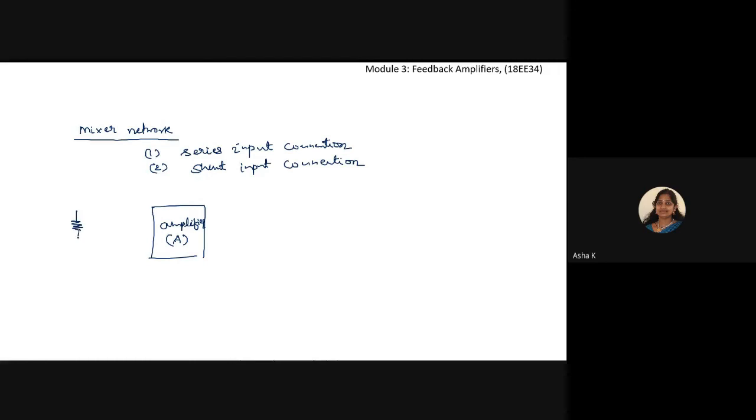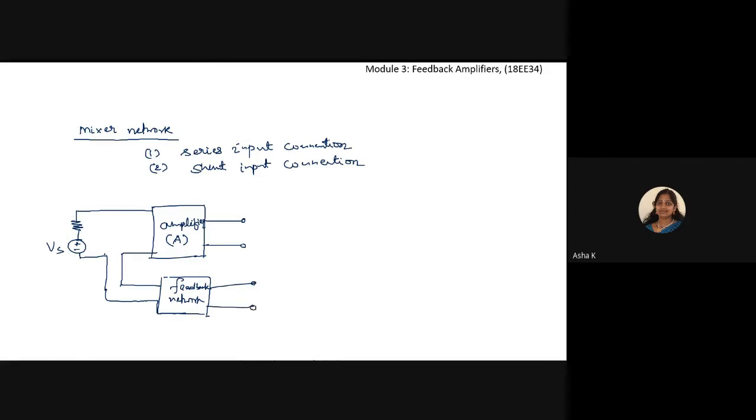If the input voltage that I am applying is in series with this resistance, and it is connected like this, we call it series input connection. From this feedback network, we are connecting like this, in series. Hence it is called series input connection.